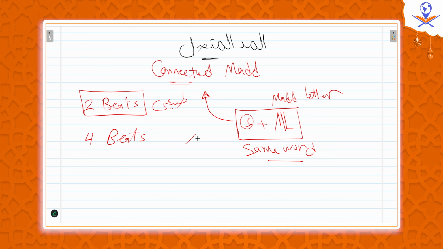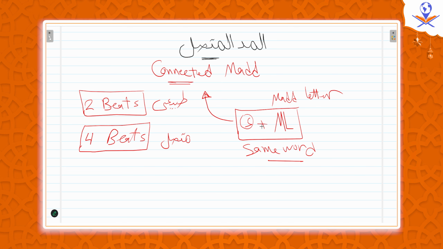And this is called طبيعي. Sorry, not طبيعي. This is called متصل. What does the word متصل mean? Connected. Connected means Hamza is connected to the mad letter in the same word, right? That's why it's called connected.